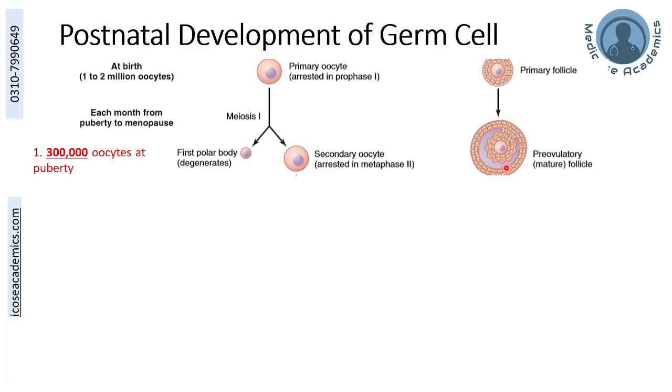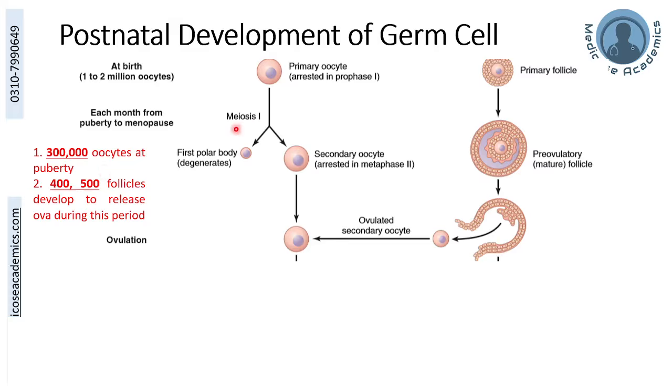One other thing you can appreciate over here, that at birth there were 1 to 2 million oocytes present in the female ovary, whereas at puberty, you can see only 3 lakh oocytes remain, while the rest have already degenerated. And from these 3 lakh, only about 400 to 500 follicles are going to develop and release the ovum ultimately by the time of the menopause, and the rest are going to regress again.